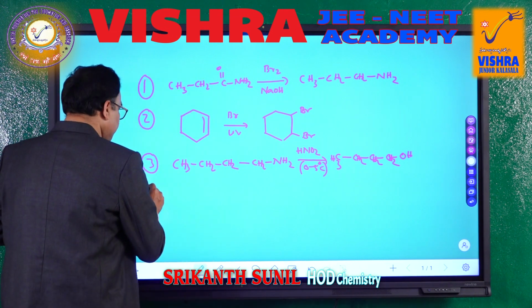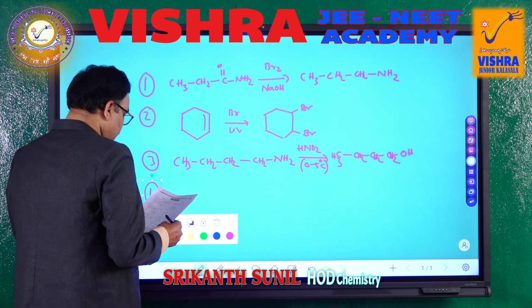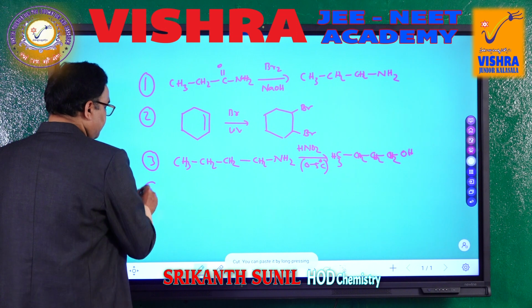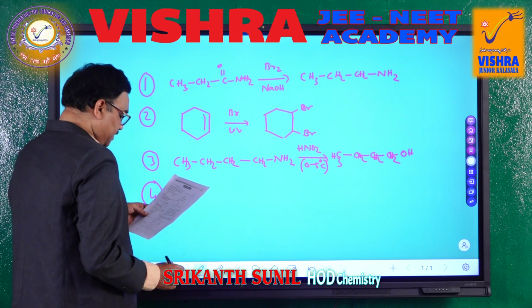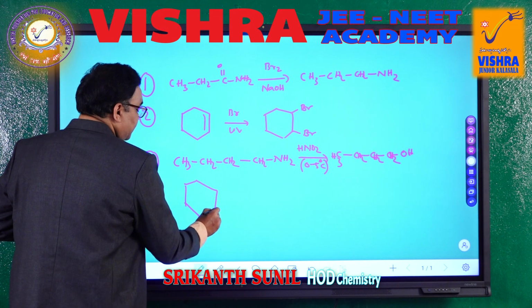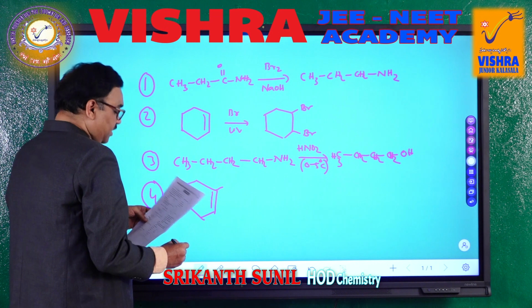Let us see the fourth option. Fourth option is there is an unsaturated cyclohexene with a bond like this.